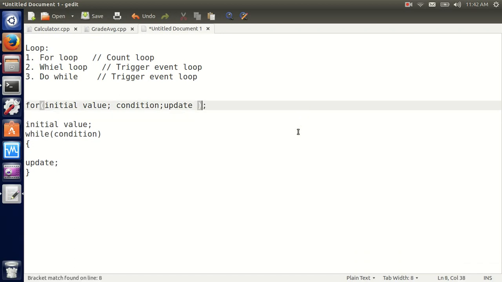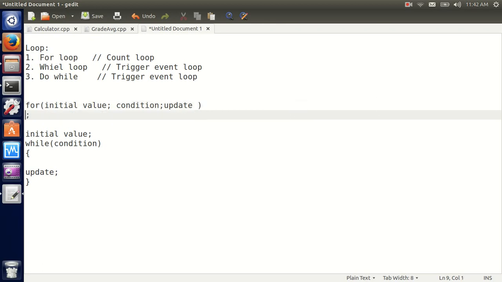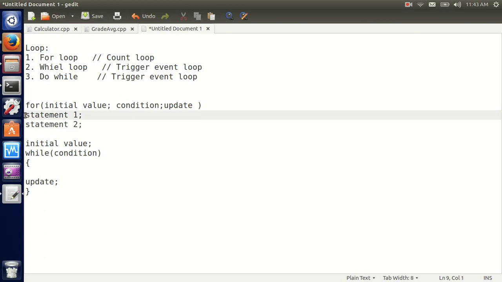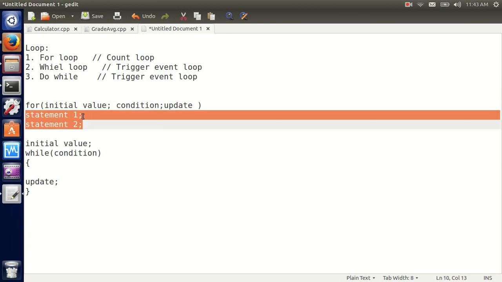It's same as with an if statement. And usually the first line after an if statement or a for loop or a while loop is the body of that condition, let's say, or loop. The first line here. So if I have here statement 1 and statement 2, what's gonna repeat? Only statement 1 is going to repeat. Statement 2 is not in the body of the for loop. So if this is going to loop, this is the one that's going to loop, just statement 1. Statement 2 will not loop.